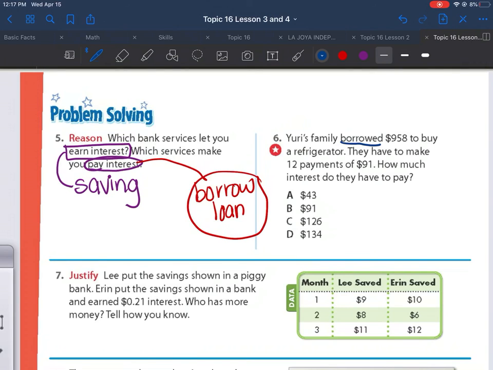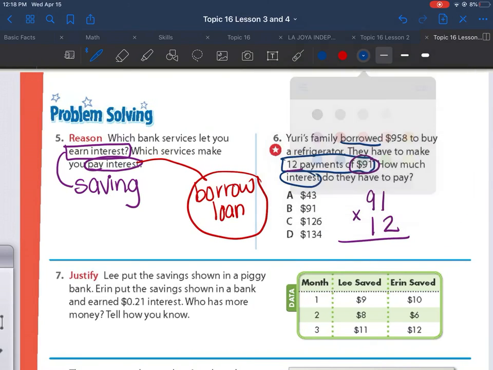Number 6. Judy's family borrowed a loan of $958 to buy a refrigerator. They had to make 12 payments of $91. How much interest do they have to pay? So they borrowed $958, but when they have to pay back, they're going to have to pay 12 payments of $91. So how much money do they have to pay? Well, they need to make 12 payments, $91 each. How much money is that?